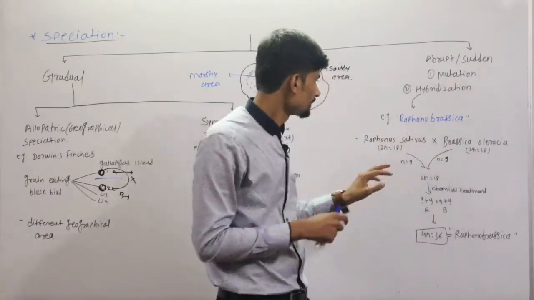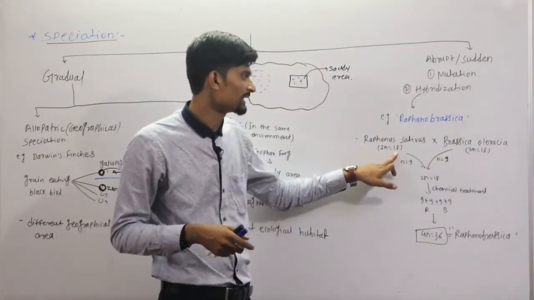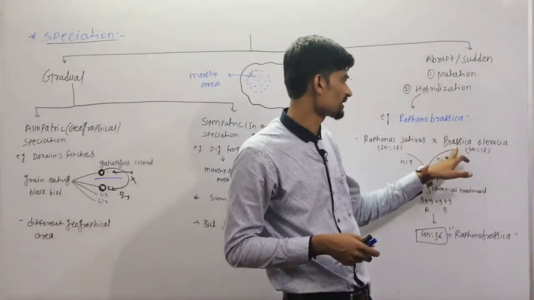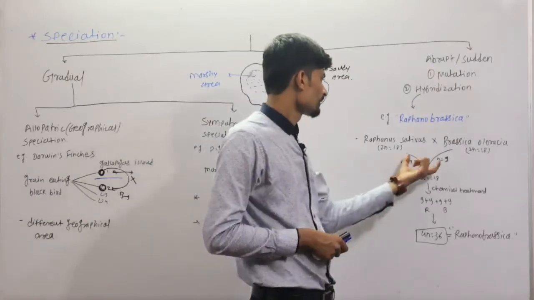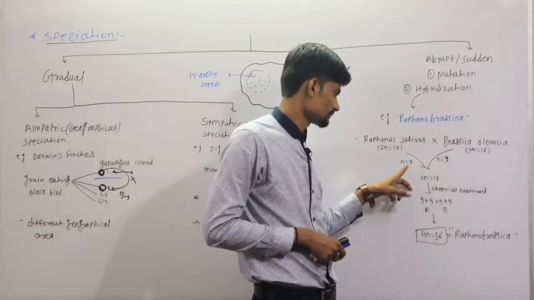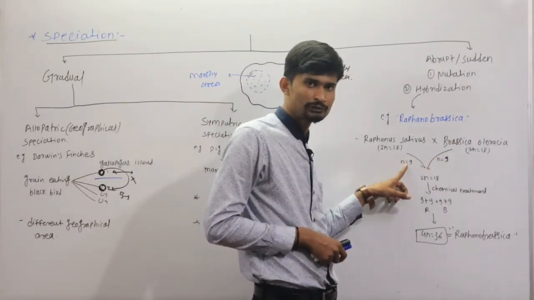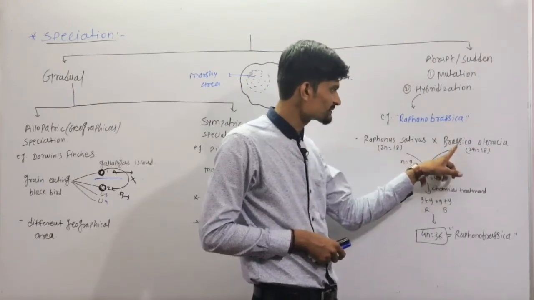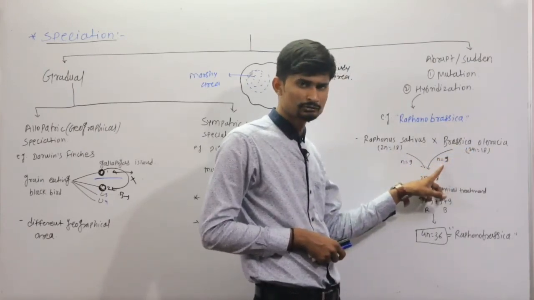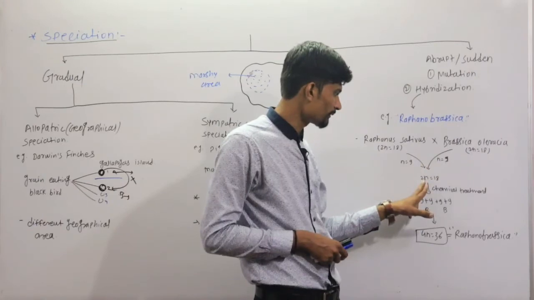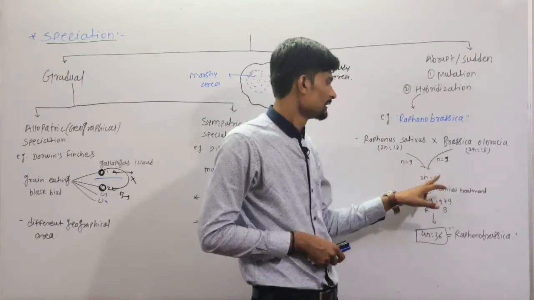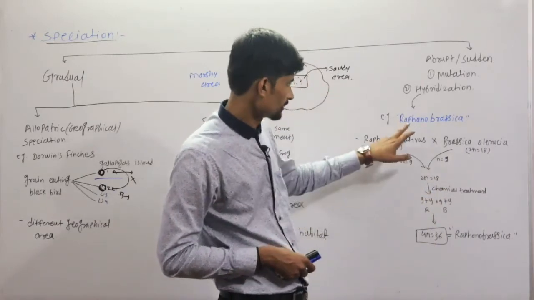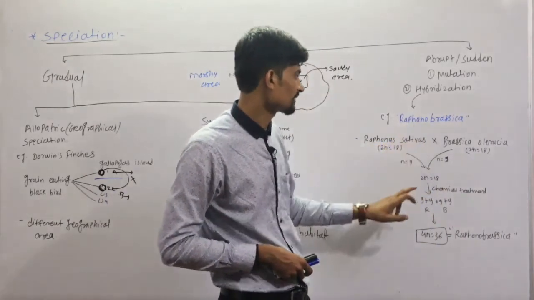Their diploid condition shows 18 chromosomes, and Brassica also has 18 chromosomes. When there is a cross, the haploid gamete will have half the number, 9, and Brassica also has half the number in its gamete, so 9. So after fusion, what will form? The diploid condition 2n, so 2n will become 18. Now what happened during the development of this Raphanobrassica?